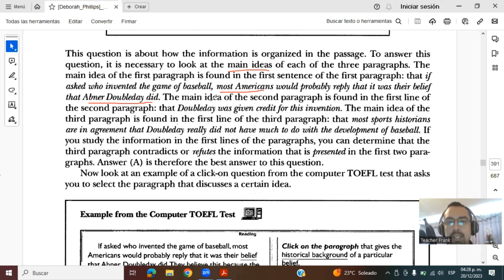Most Americans. The main idea of the second paragraph is found in the first line, which says that Doubleday was given credit, right? The main idea of the third paragraph is found in the first line of the third paragraph, that most sport historians are in agreement that Doubleday really did not have much to do with the development of baseball, right? If you study the information in the first lines of the paragraph, you can determine that the third paragraph contradicts or refutes the information that is presented in the first two paragraphs. Answer A is therefore the best answer to this question.